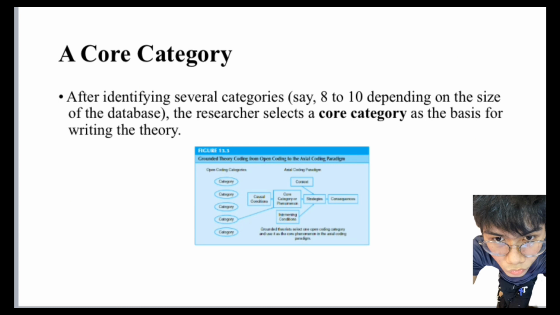The fifth characteristic is a core category. After identifying several categories, say 8 to 10 depending on the size of the database, the researchers select a core category as the basis for writing the theory. Grounded theory research often leads to a core category, the central concept that emerges from the data and integrates all the other categories. It explains the core process or phenomenon under investigation.